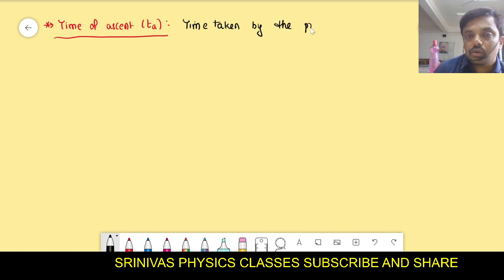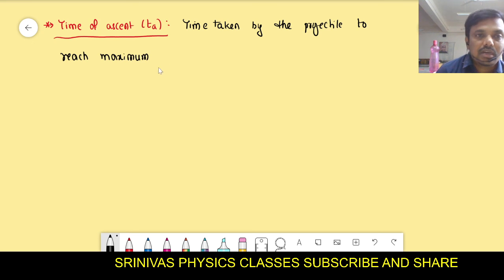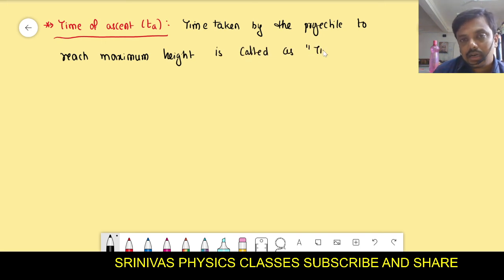To reach the maximum height, how much time is required? That time is said to be the time of ascent. Time taken by the projectile to reach maximum height is called the time of ascent.